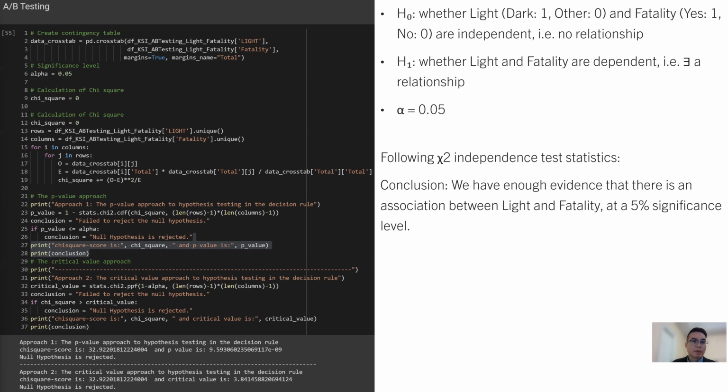The alternative hypothesis is that light and fatality are dependent with a relationship. I have set the alpha at 0.05. Following the chi-square independence test statistics, I can conclude that we have enough evidence that there is an association between light and fatality at a 5% significance level.